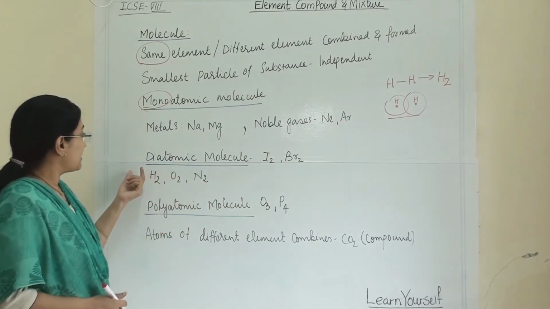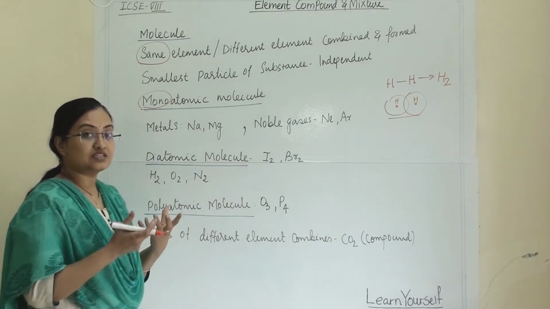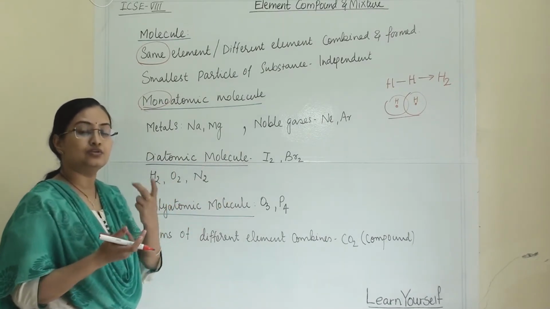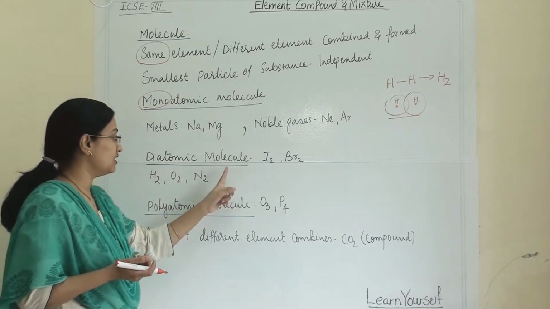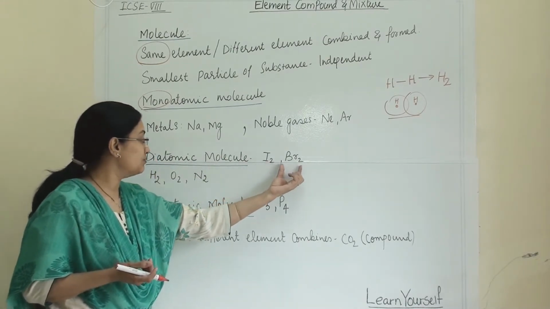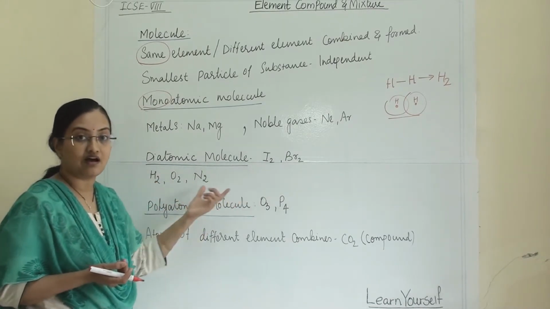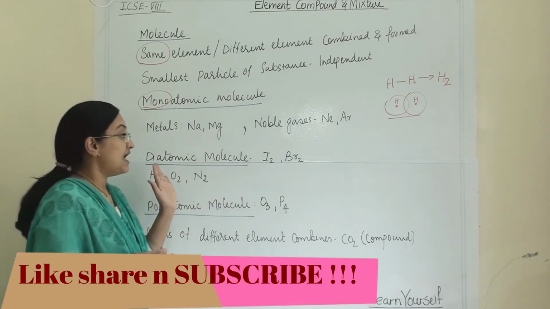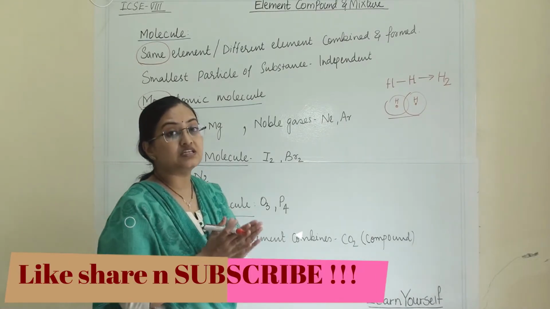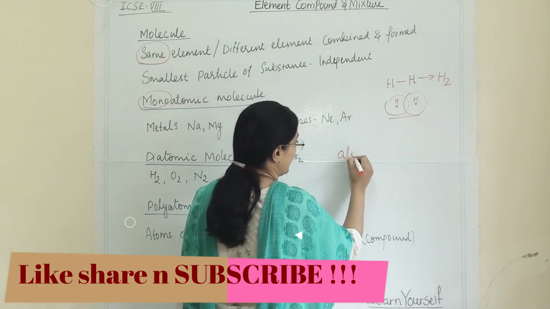Now when we are talking about diatomic molecules, diatomic means in one molecule there are two atoms. That means it is a diatomic molecule. Under this, iodine, bromine, hydrogen, oxygen, nitrogen, all these are diatomic molecules. So this element's atomicity is 2.